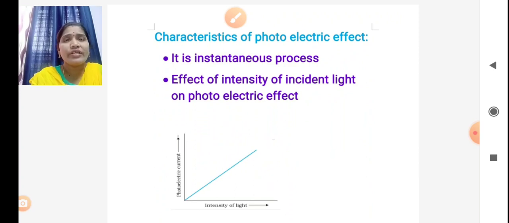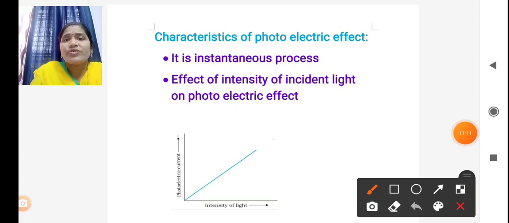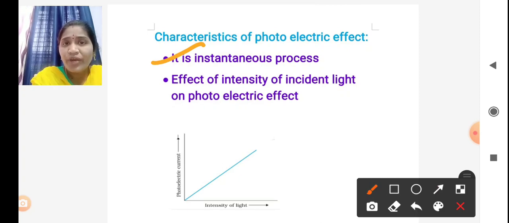Next, characteristics of the photoelectric effect. Characteristics means what are the properties of this photoelectric effect? The first point is that it is an instantaneous process. Instantaneous means it is a quick process. When light is incident on the metal plate, within a fraction of a second it ejects electrons from that metal. So it is a quick process.